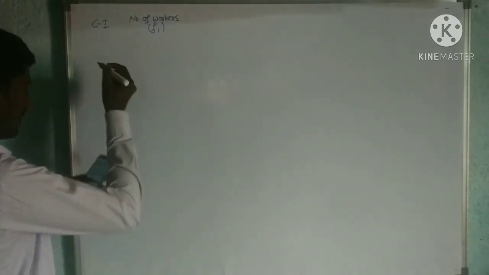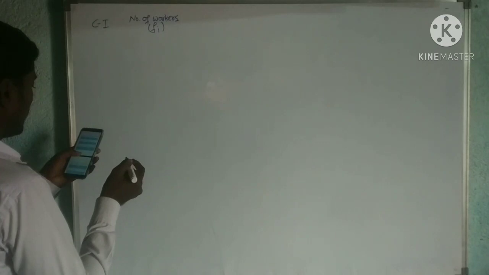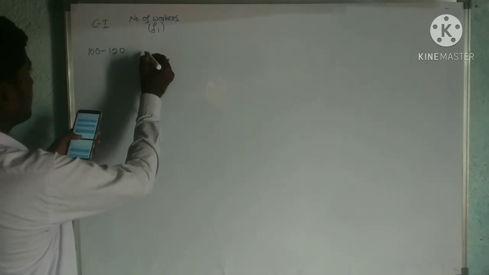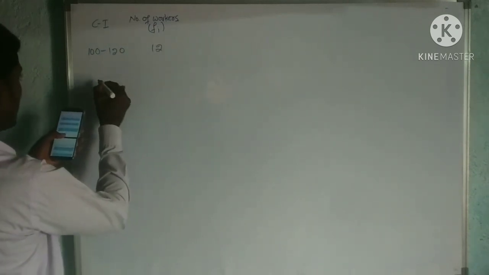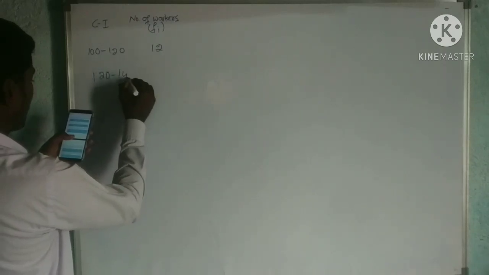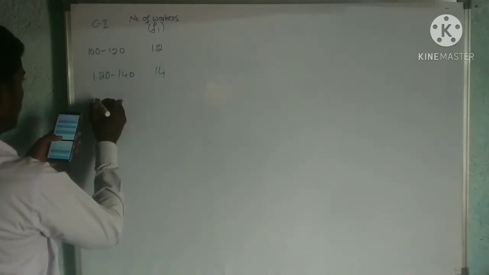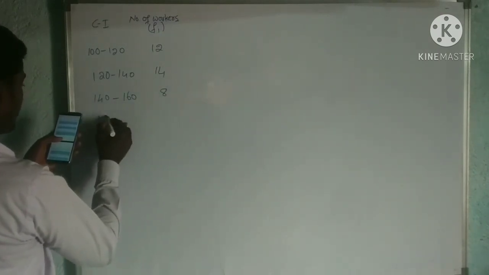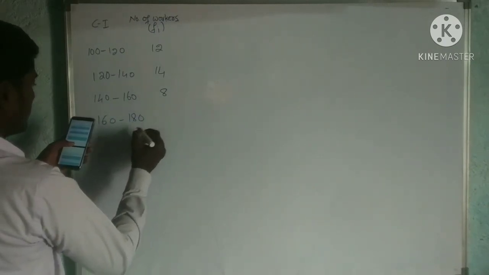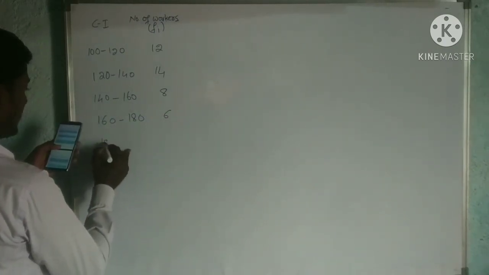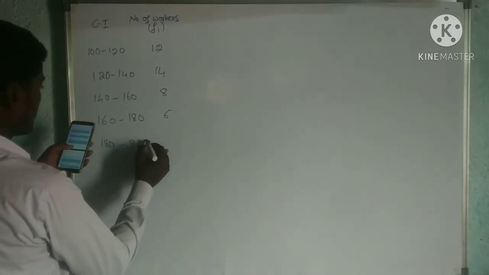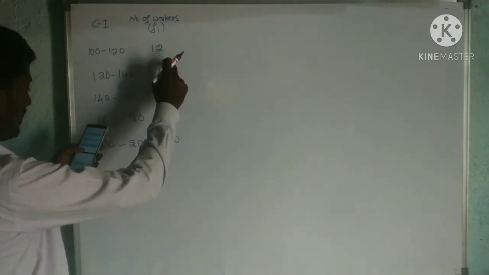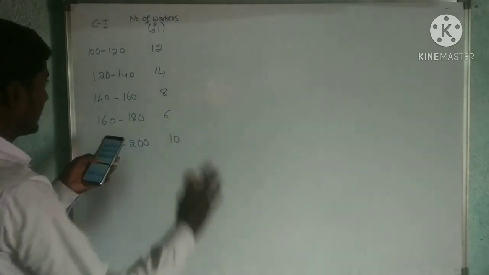Now the first interval is 100 to 120, and the number of workers is 12. 120 to 140, 14. 140 to 160, 8. Then 160 to 180, 6, and 180 to 200, 10. Okay, so am I right? 12, 14, 8, 6, 10 it is.